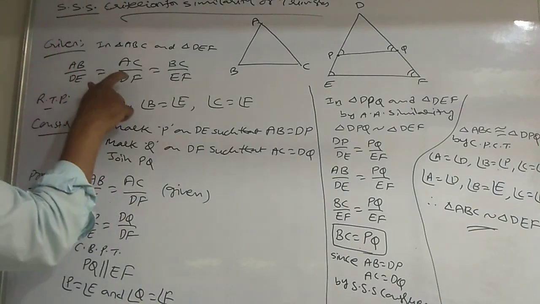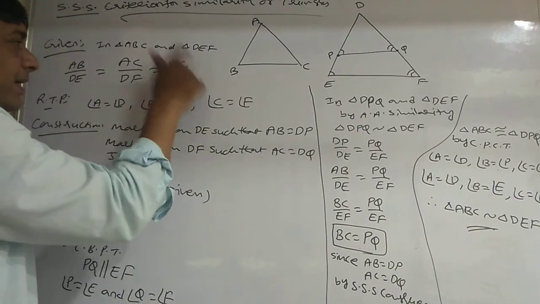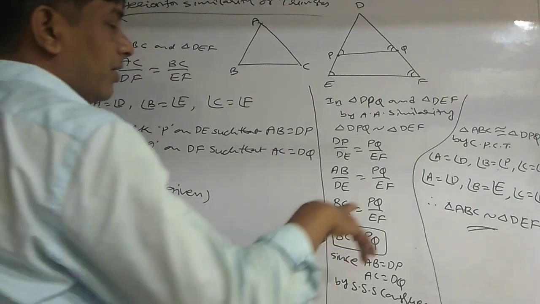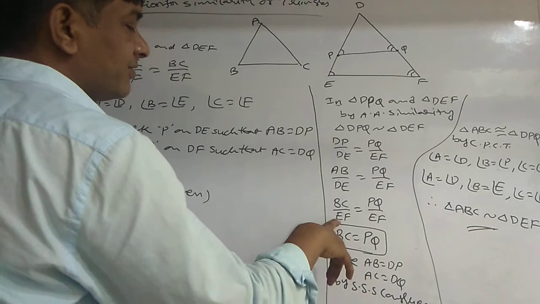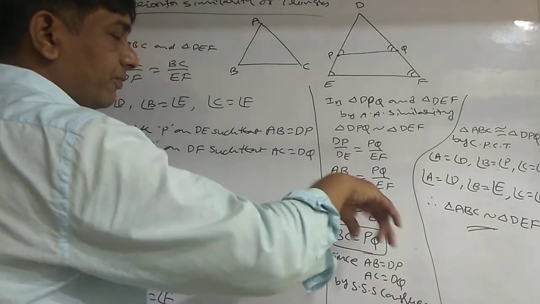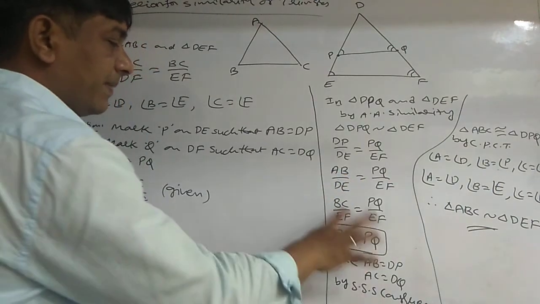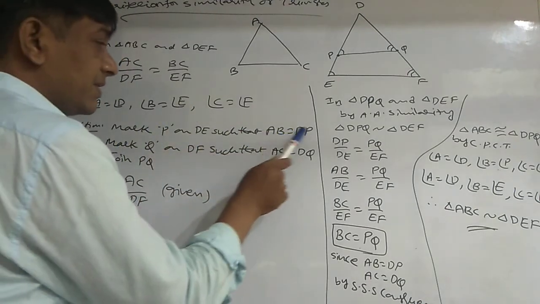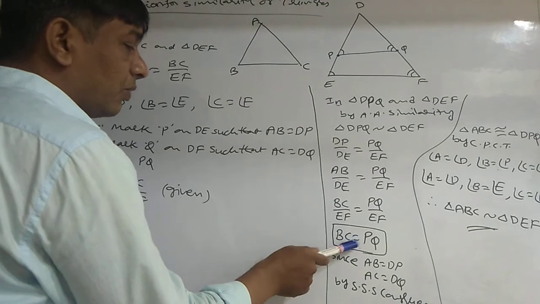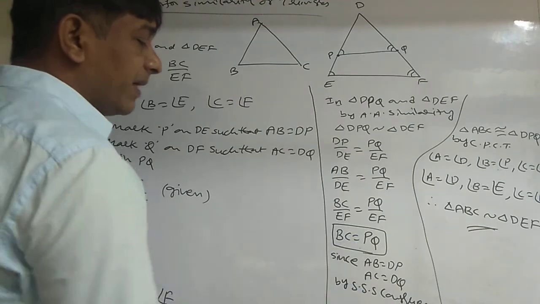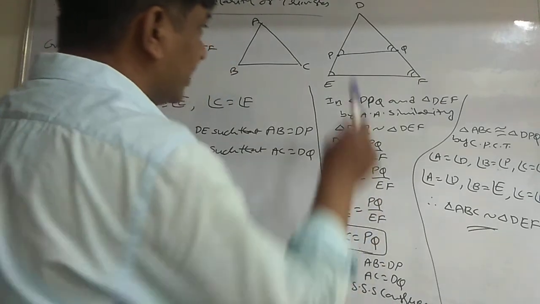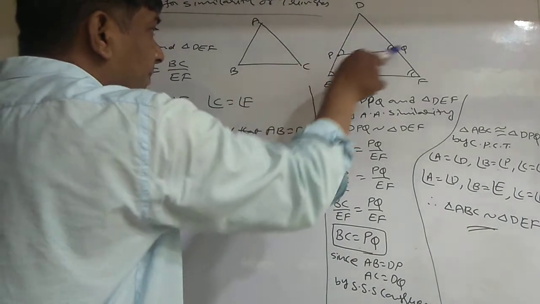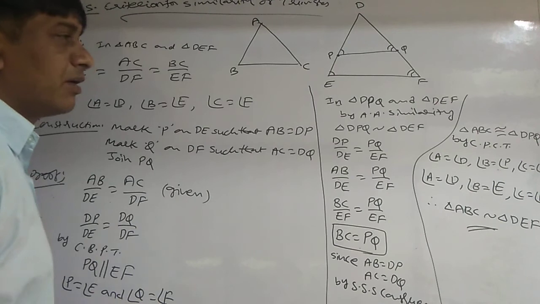AB by DE is nothing but AC by DF, and AC by DF is nothing but BC by EF. So replace with BC by EF. Now BC by EF is equal to PQ by EF. Since denominators are equal, if you cross multiply EF gets cancelled. BC is equal to PQ. Already given, and by my construction, AB is equal to DP and AC is equal to DQ. One more side equal I proved. So by SSS congruency, triangle DPQ and triangle ABC are congruent.